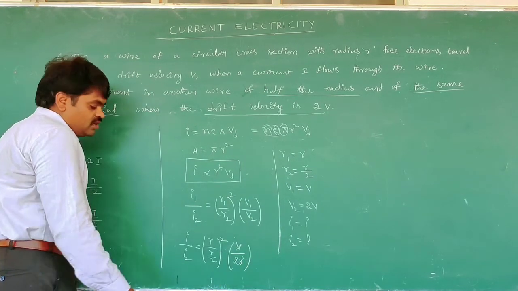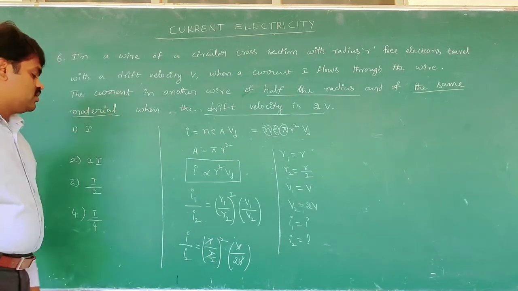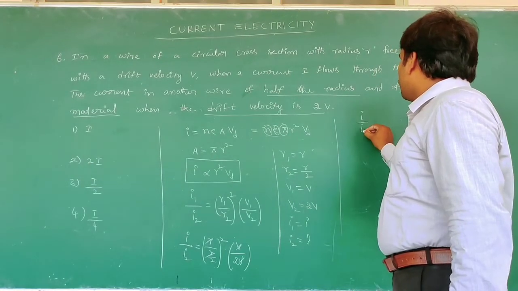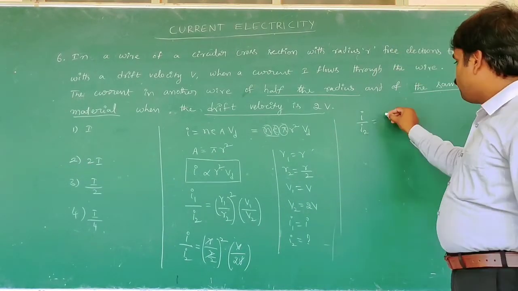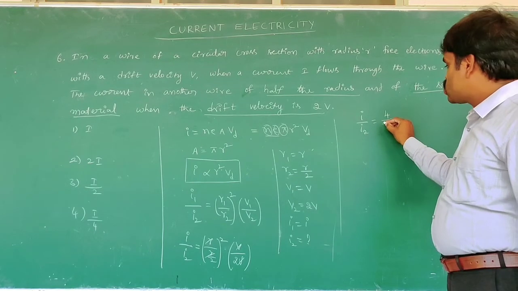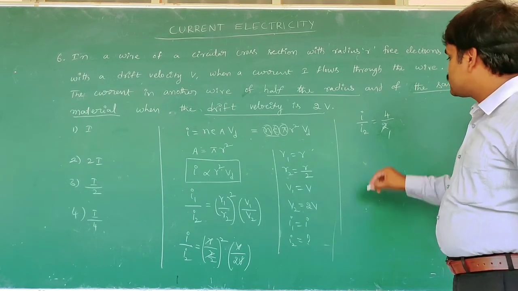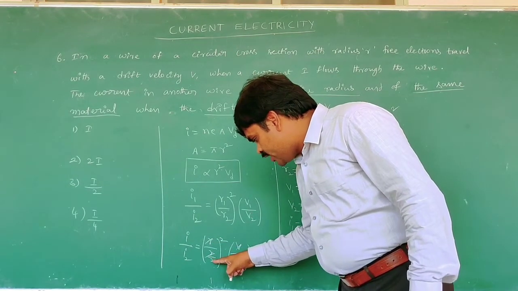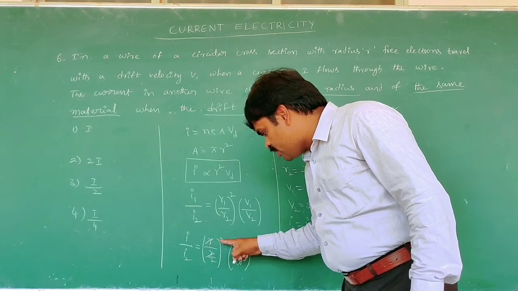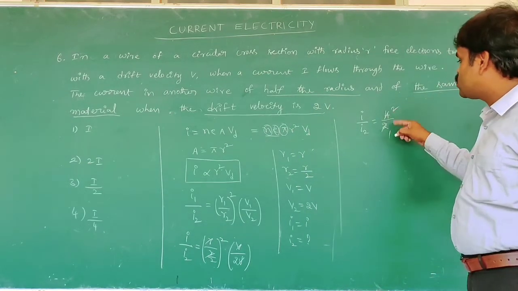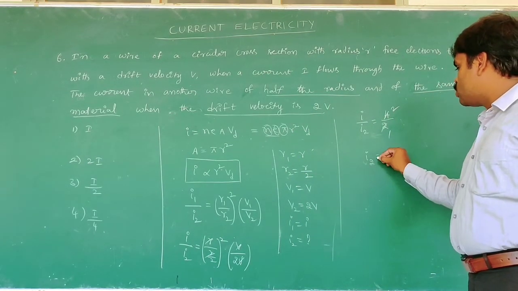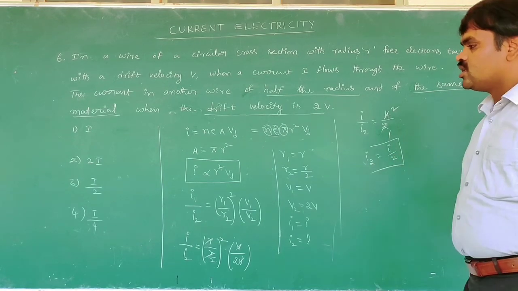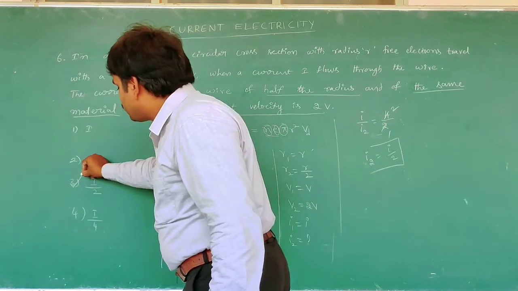V cancels, R cancels. Then what we will get? I by I2 is equal to 4 by 2, which is 2. Because how do we get 4? It is (1 by 2) whole square, which comes to the top, so 2 squared is 4. 4 by 2, 2. Then I2 is equal to I by 2. Then the third option will be the correct one.